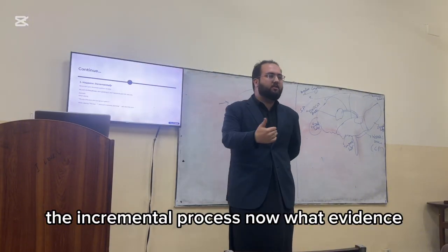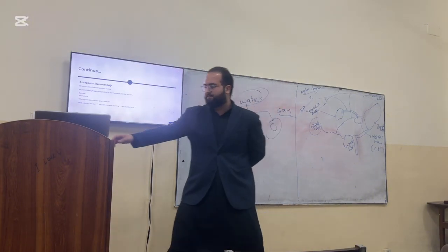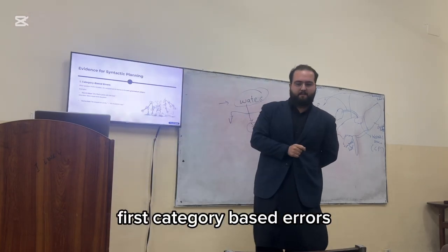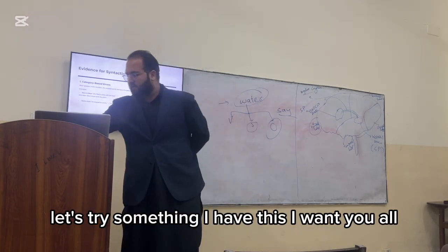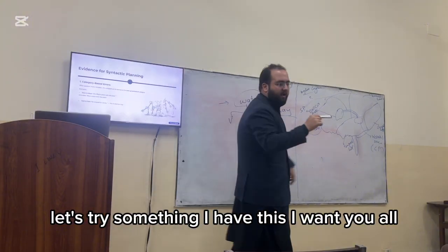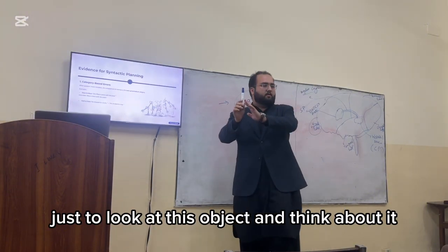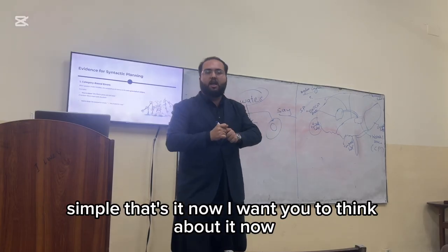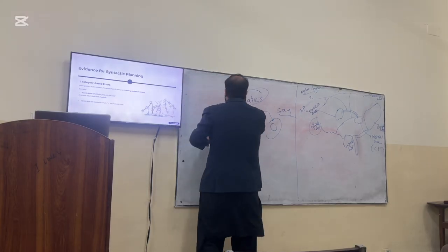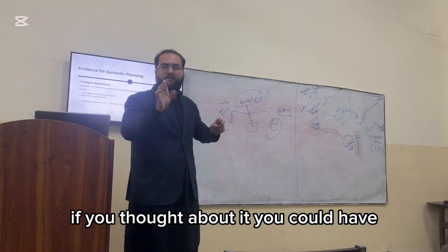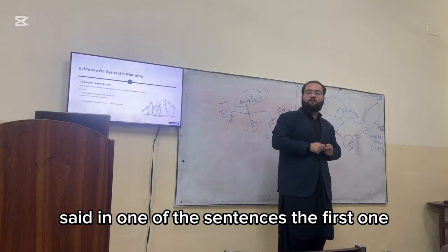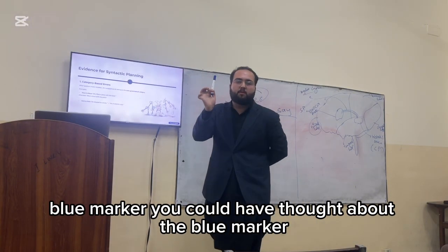Now, what evidence do we have that Garrett's model works? First, category-based errors. Let's try something. I have this. I want you all just look at this object and think about it. That's it. Now I want you to think about it now. If you thought about it, you could have said in one of the sentences, the first one, blue marker. You could have thought about the blue marker.